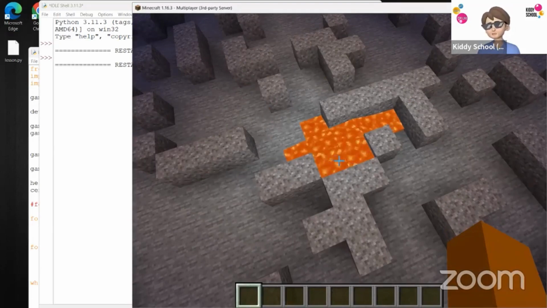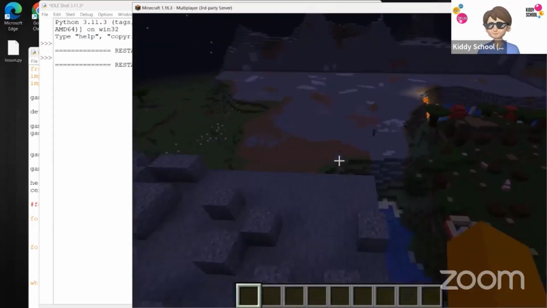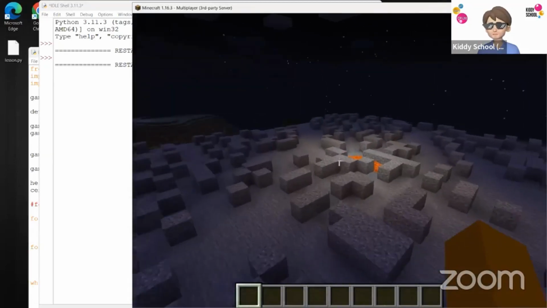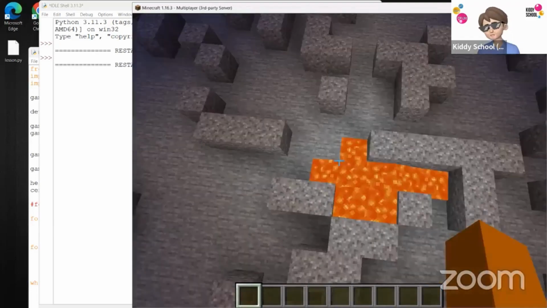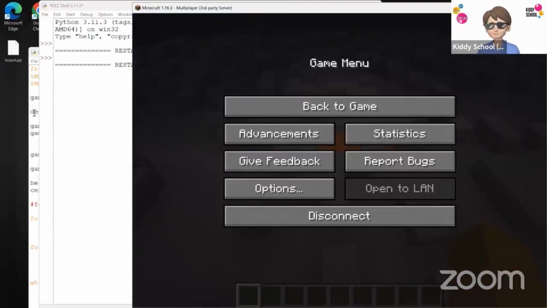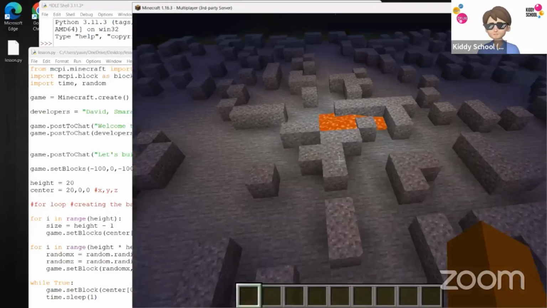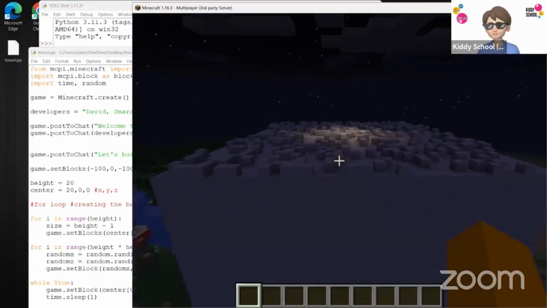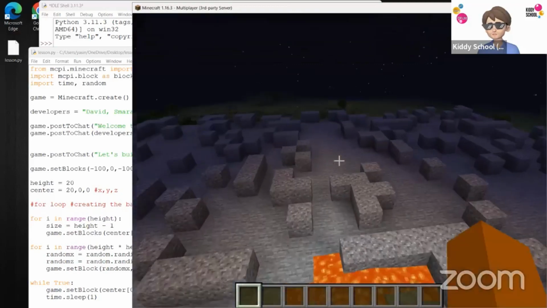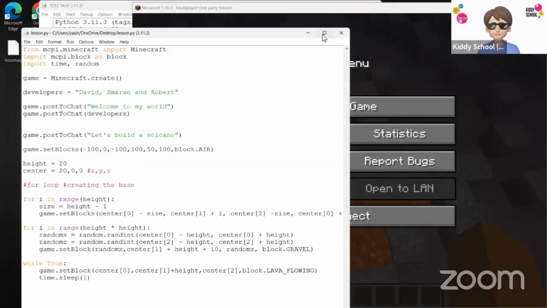There's a lot of things you can do, but I wanted to build it like this. Too many structures coming about. Let's see if we can do it again. But this looks kind of okay and slow. You can change it. This script over here is helping you build this whole thing. That's a huge number of bricks we did, and on top, we added this lava flowing block. You can add more of them if you want. You can change things from here.